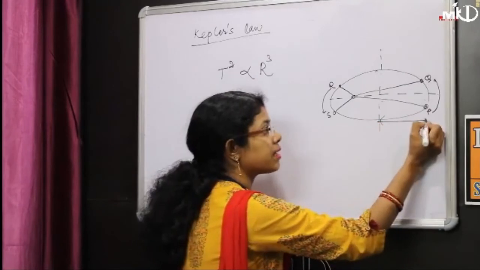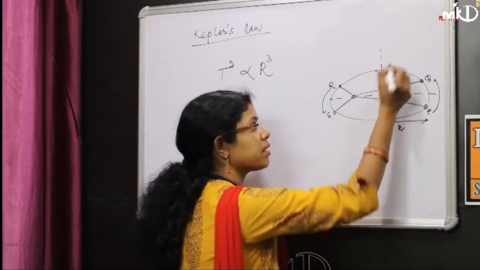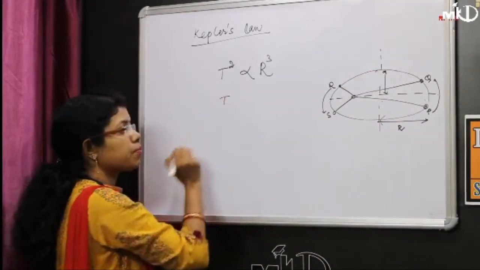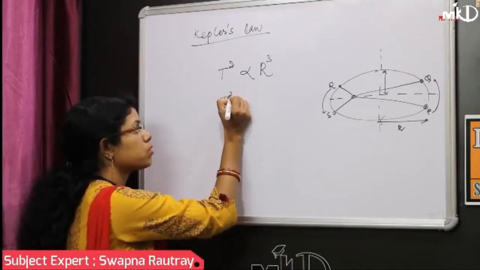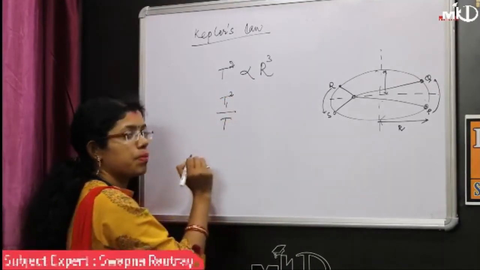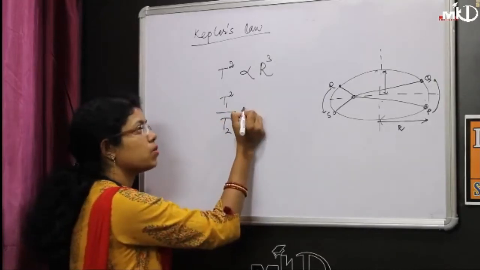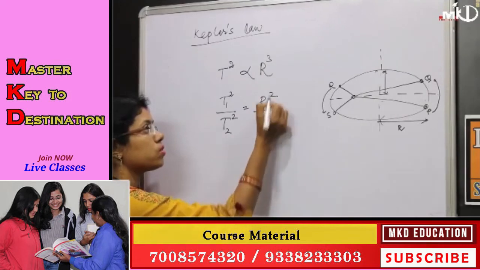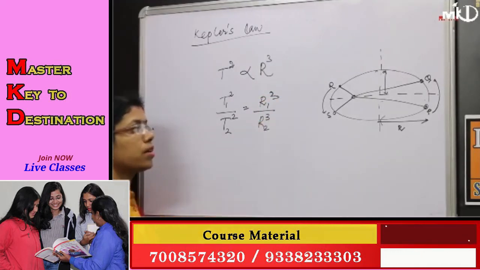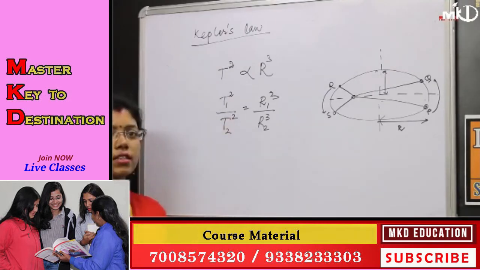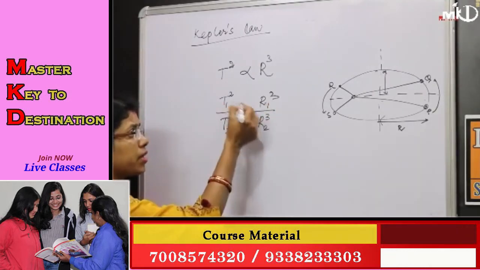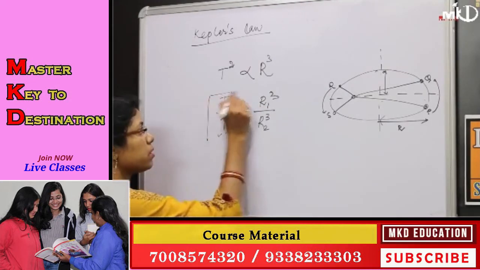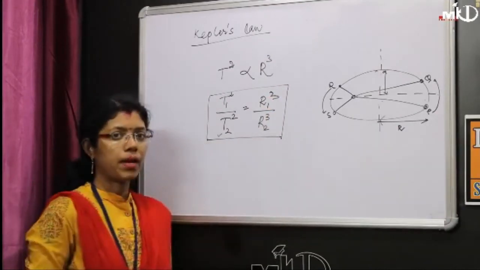This is the semi-major axis and this is the semi-minor axis. So for two planets, if the first planet's time period is T1, and the second planet's is T2, then T1 square upon T2 square is equal to R1 cube upon R2 cube. If we know three of the components, we can calculate the fourth one. This is the formula for the ratio of time periods of two different planets.